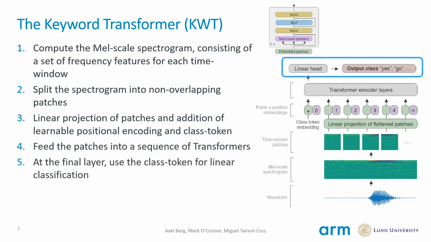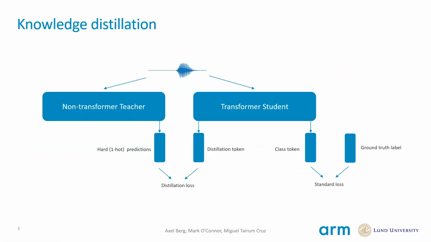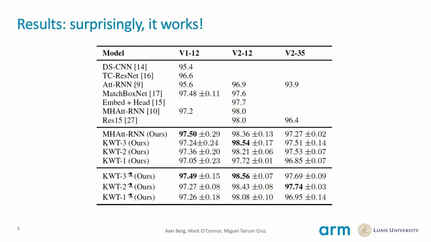At the final transformer layer, we fetch the classification token and use it for linear classification among the set of keywords in the dictionary. During training, we also consider knowledge distillation from a non-transformer teacher to improve the accuracy of our model. Our results show that the keyword transformer achieves state-of-the-art performance on the Google Speech Commands task.